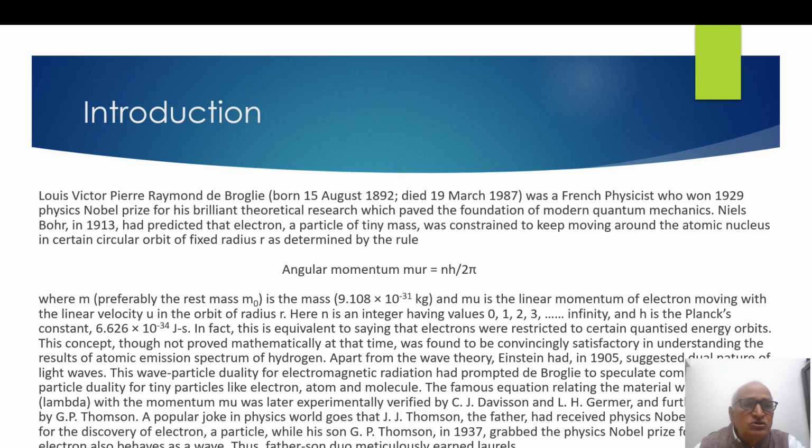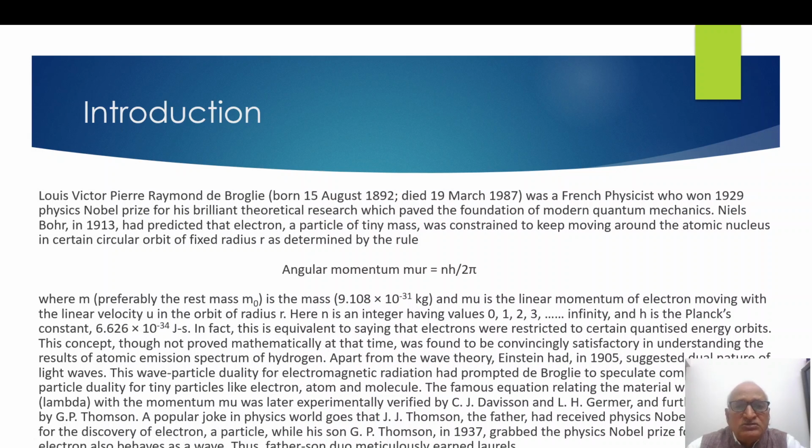Niels Bohr, as you know, the Danish physicist, in 1913 had predicted that the electron, which is a particle of tiny mass, was constrained to keep moving around the atomic nucleus in certain circular orbits of fixed radius r, as determined by the following rule. Angular momentum mur equal to nh upon 2 pi.